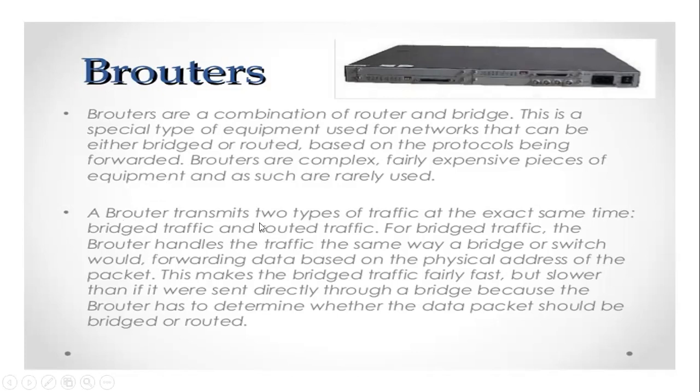See here, it transfers two types of traffic at exactly the same time. This is somewhat not that applicable, because if I'm sending a condition to this router at a time, it will think whether it should work like a router or like a bridge. So it takes some time to forward the messages. We have to take a decision on whether it should work like a router or like a bridge. So for that particular moment, a traffic jam will be there, so it works a bit slower. So it works like both your bridge and router.